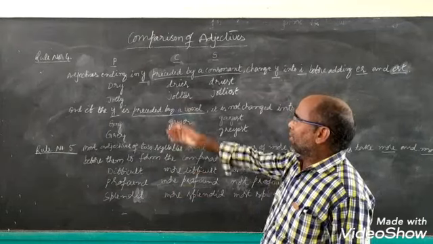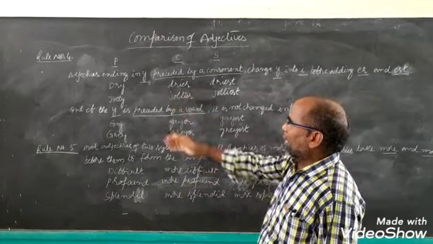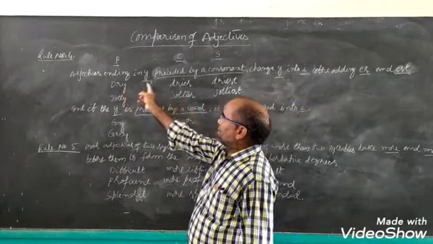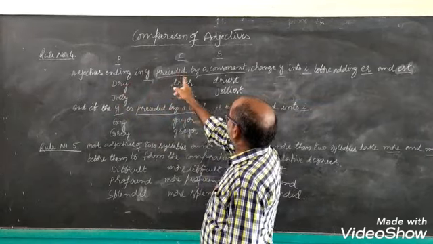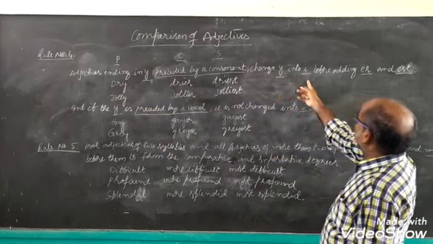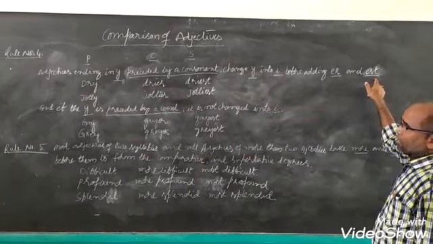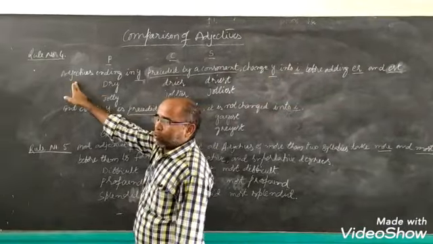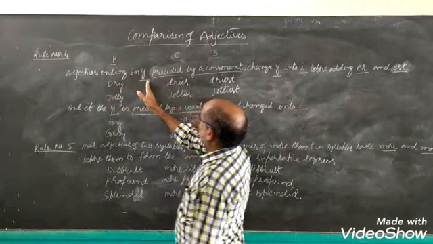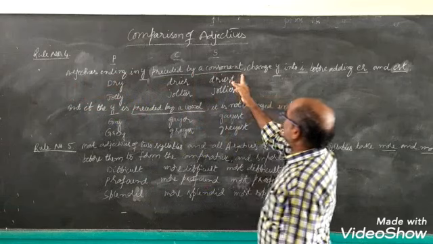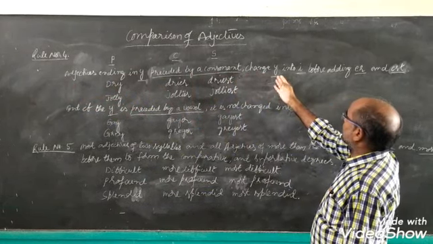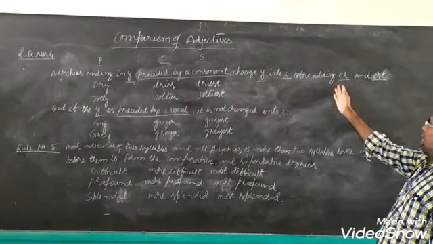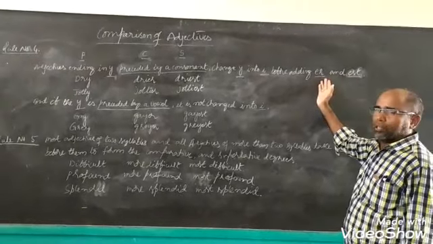Students, let us now see the other rules. Rule number 4: some adjectives ending in y, preceded by a consonant, change y into i before adding er and est to form the comparative and superlative degrees. Try to understand once again. The y changes into i before adding er and est, my dear students.